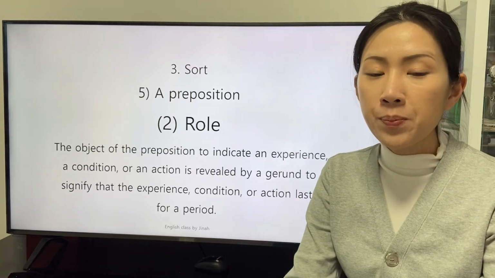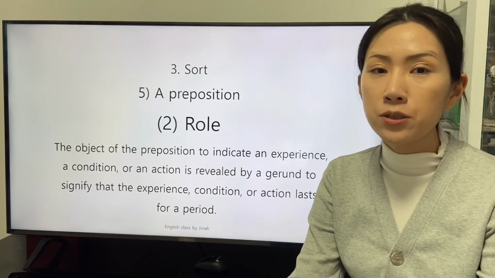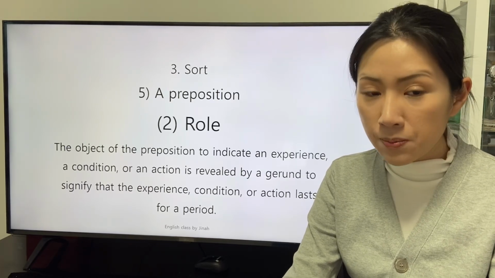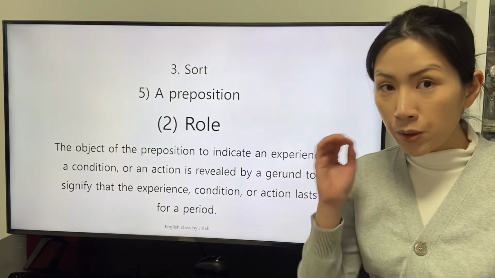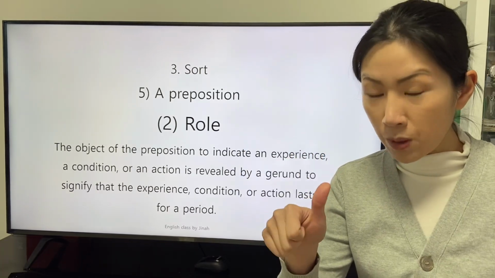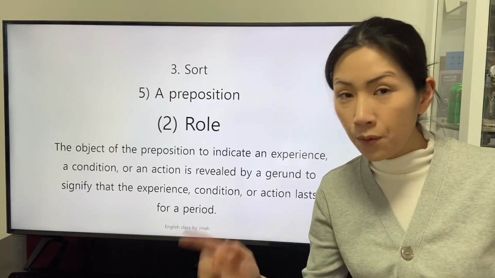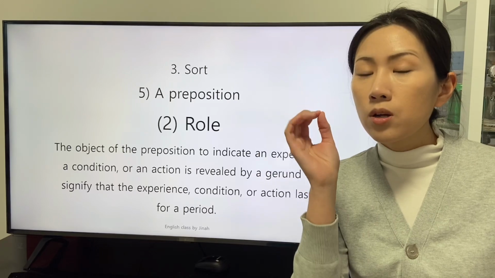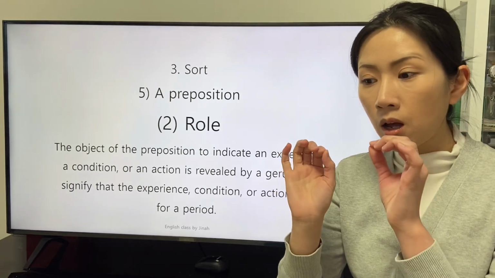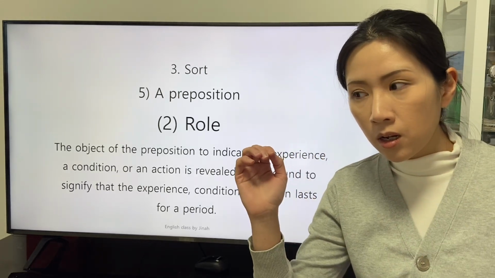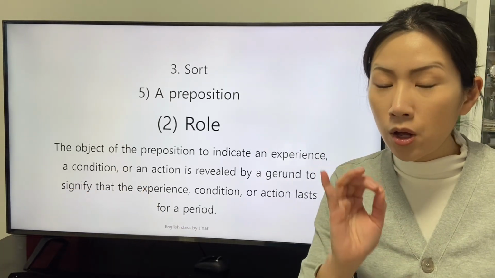The object of the preposition to indicate an experience, a condition, or an action is revealed by a gerund to signify that the experience, condition, or action lasts for a period. The gerund indicates an experience, a condition, or an action that lasts for a period. So the speaker who wants to indicate an experience, a condition, or an action lasting for a period applies the gerund.